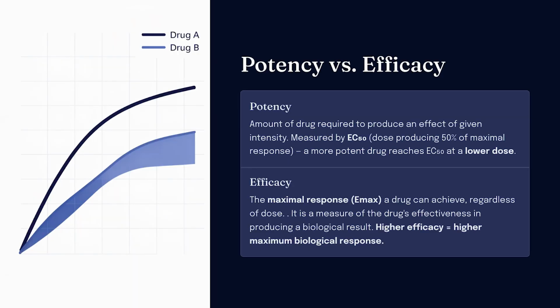Difference between potency and efficacy. Potency refers to the amount of drug required to produce an effect of a given intensity. It is measured by EC50, which is the dose producing 50% of maximal response. A more potent drug reaches its EC50 at a lower dose.